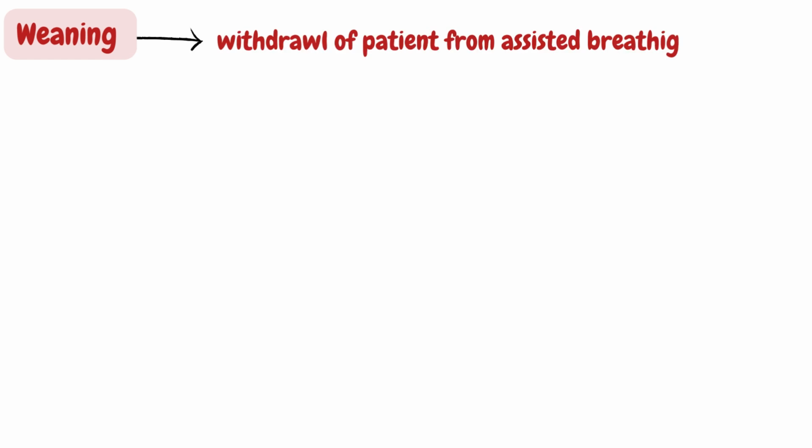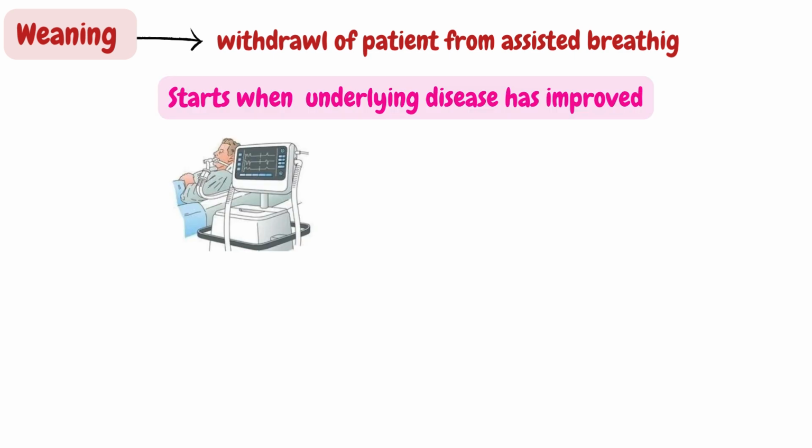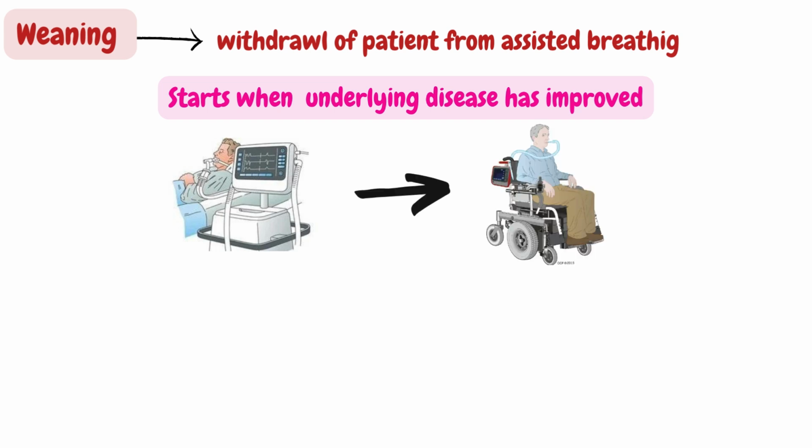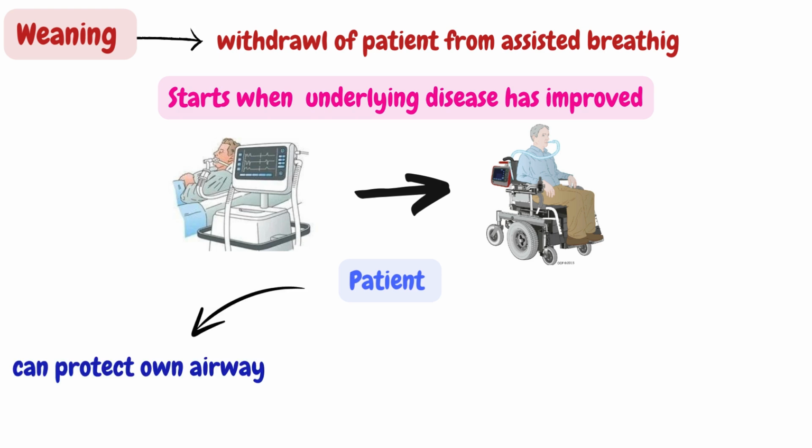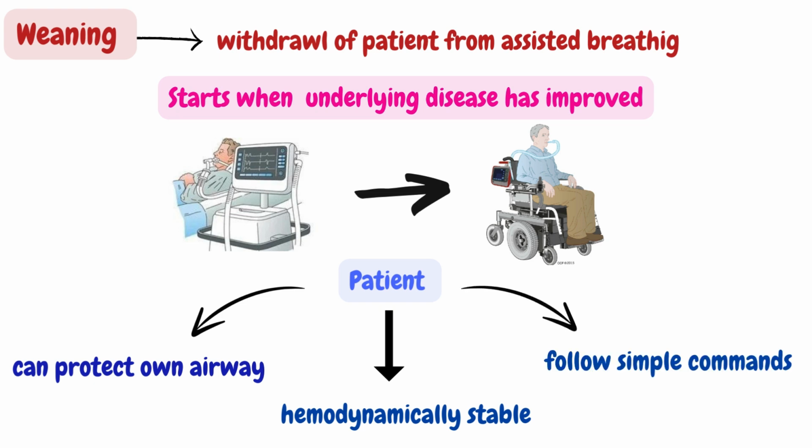How will we wean off a patient from the ventilator? Weaning means withdrawal of the patient from assisted breathing. When the underlying disease process that necessitated mechanical ventilation has significantly improved or fully resolved, the weaning procedure should begin. Consider weaning from the ventilator when the patient is able to protect own airway, is hemodynamically stable, and is able to follow simple commands.